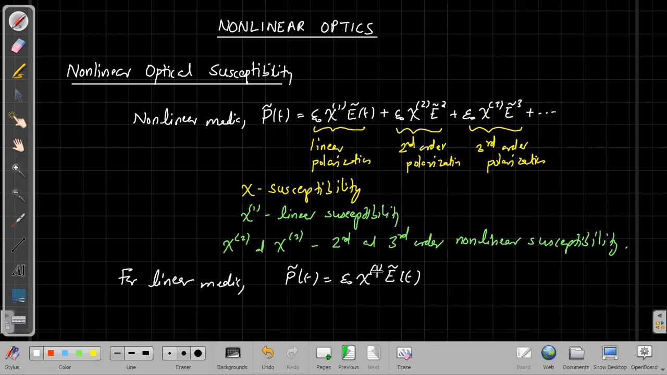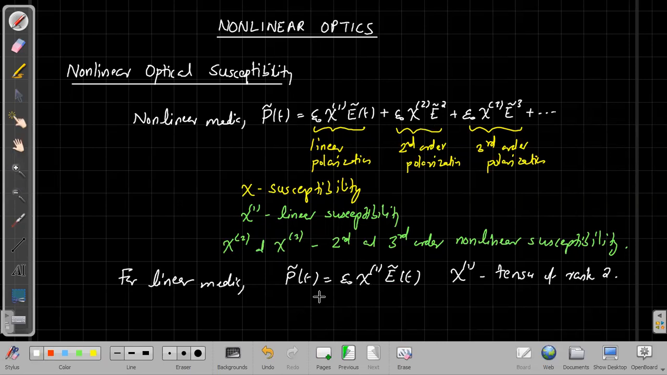In case of linear media, we have only chi1, the linear susceptibility, and this chi1 is not a scalar. In general, this chi1 is a tensor of rank 2, because the applied electric field and polarization need not be along the same direction. So chi1 need not be a scalar. In general, chi1 is a tensor of second rank, and then what would be the chi2? This is linear polarization, and the chi2 comes in the second order polarization, with chi2 connecting E square and P.